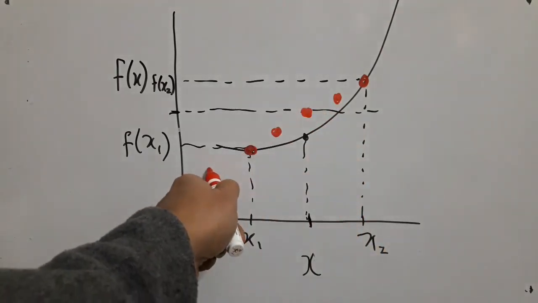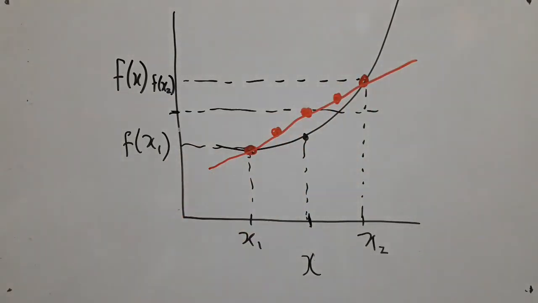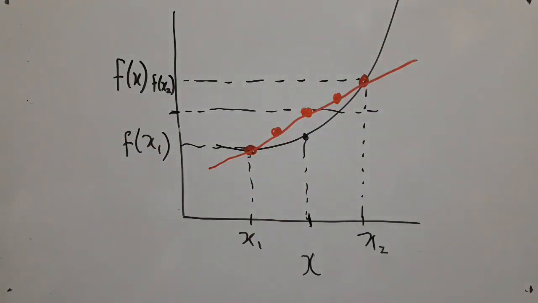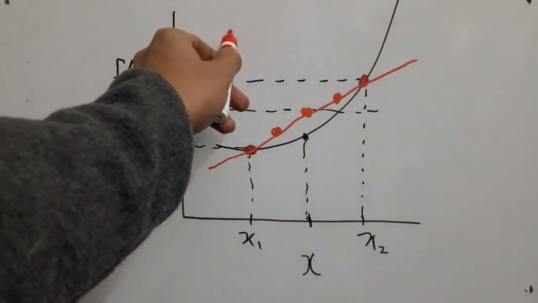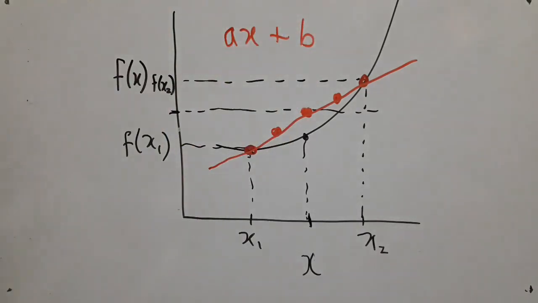In other words, I am actually getting the straight line joining these two points. Thus, we see that if I always insist that the transformation applied before or after the average should give me the same result, then the graph must be a straight line. In other words, it has to be of the form ax plus b.